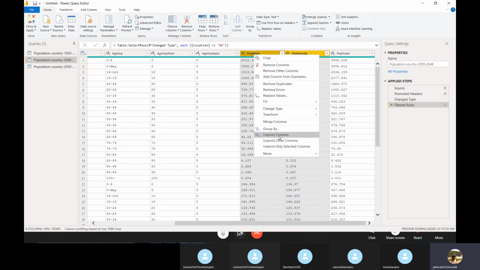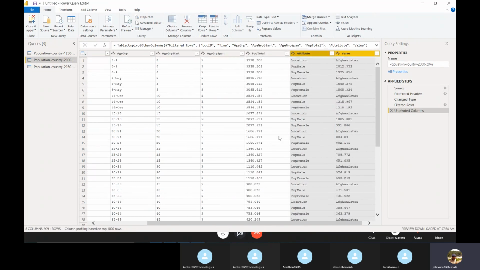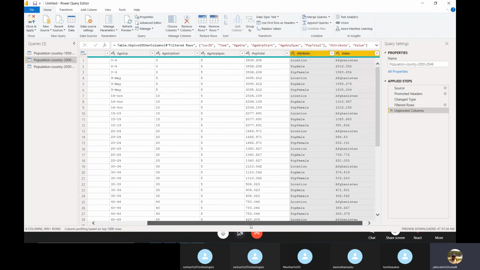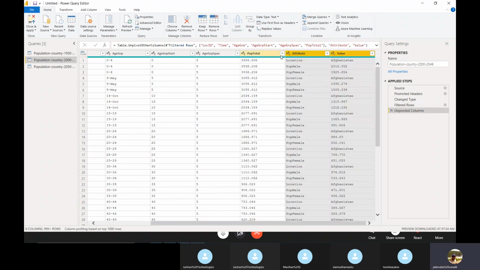Unpivot means that what was columns is now changed to rows. See here, now you can see location, population male, population female. Every record has changed to row wise: location, population male, population female.